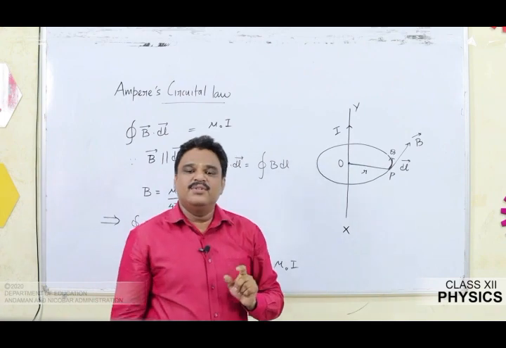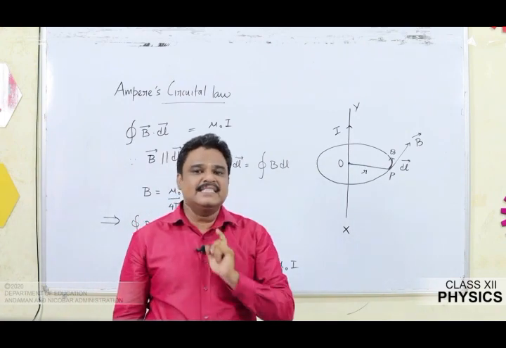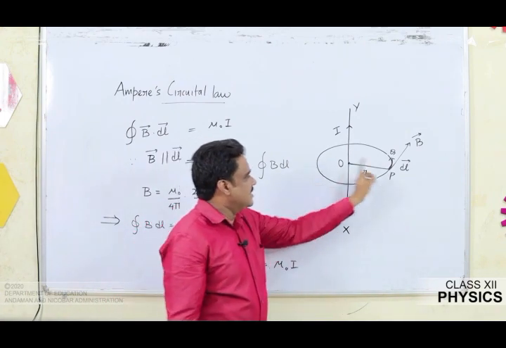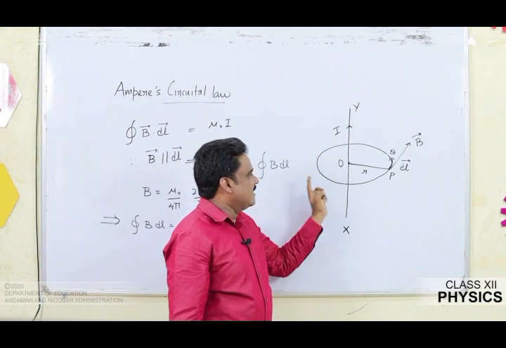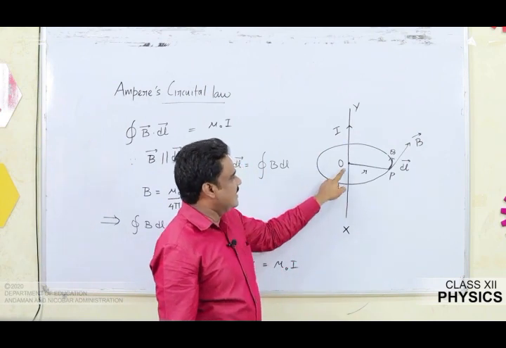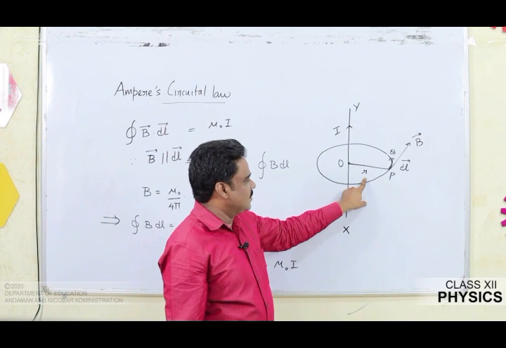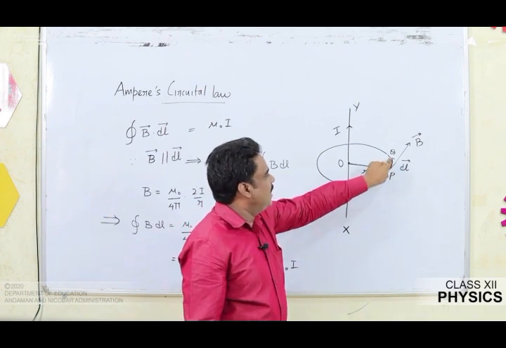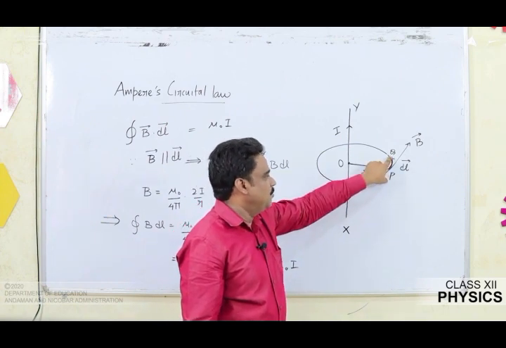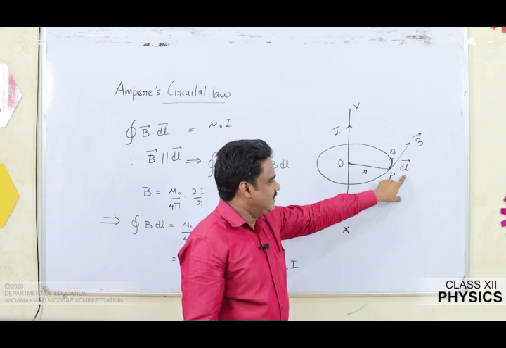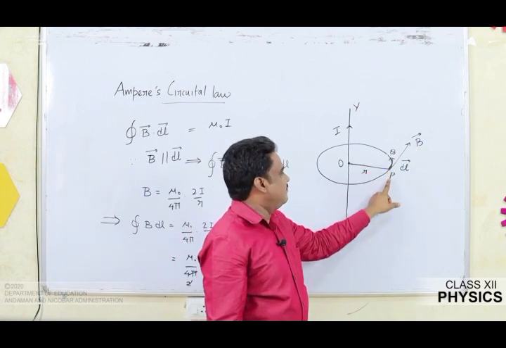Number 2, due to the flow of current, a magnetic field is produced. Now I am going to consider a circular path around the current carrying conductor such that it is centered at O. Let r be the radius of the circular path. I am going to assume a small element of the circular path, that is PQ. Let it be dl vector. Let B vector be the magnetic field at P.